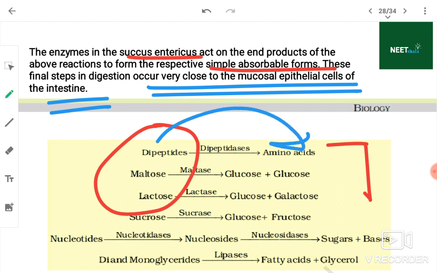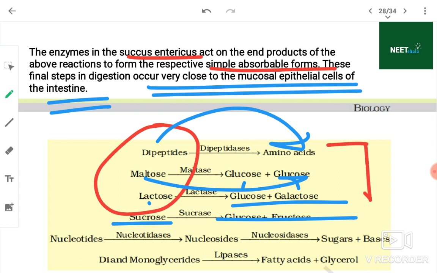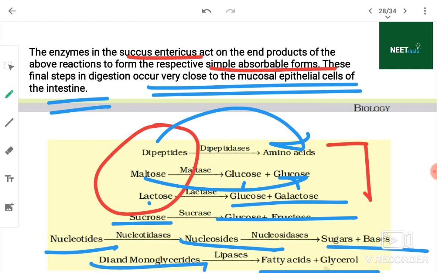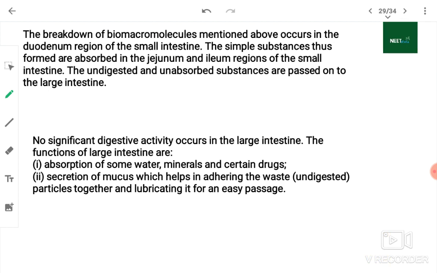Dipeptides will be converted into amino acids, maltose into glucose, lactose into glucose plus galactose, sucrose into glucose plus fructose, nucleotides into nucleosides and finally into sugars plus bases, and di- and monoglycerides into fatty acids plus glycerol.